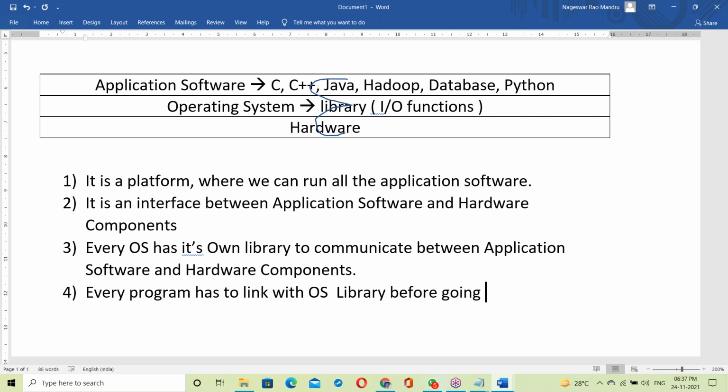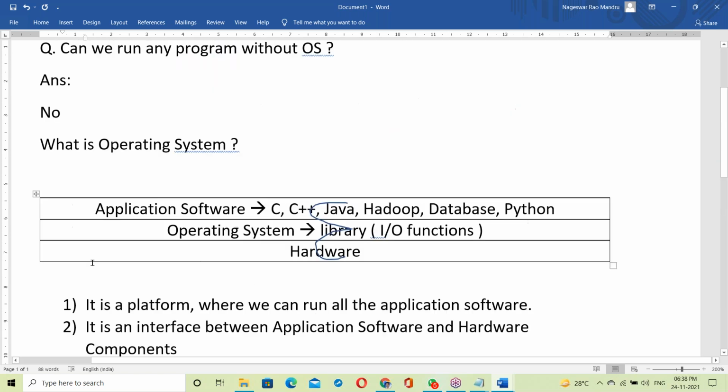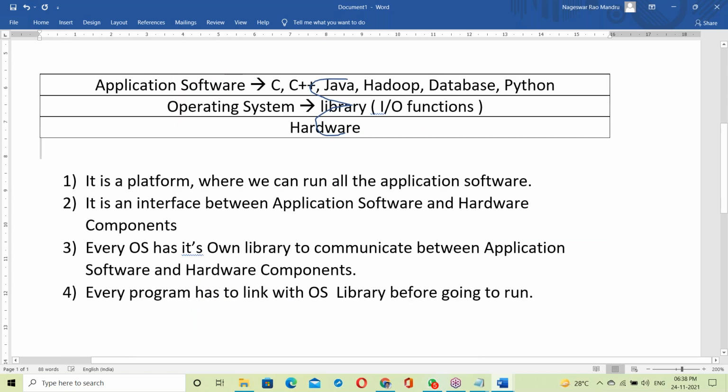Before going to run, first of all, link with OS library. Once linked, then it starts. So this is about OS. This knowledge is enough, how OS is working.